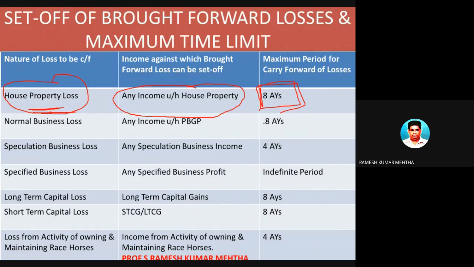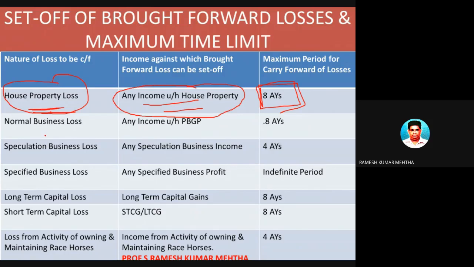8 assessment years, and it can be set off in the 8 assessment years under similar source of income, that is income from house property. Under income from house property.